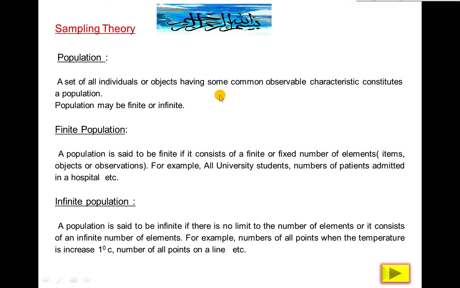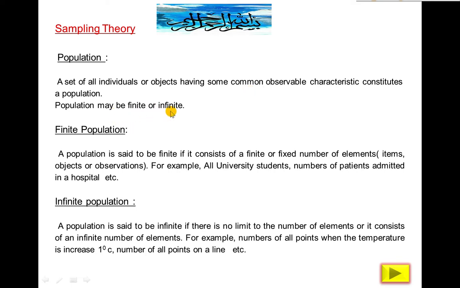But the distribution in terms of male and female, gender wise distribution, if you want to study the characteristic of that total data, is not a population. So, some common observable characteristic under study.